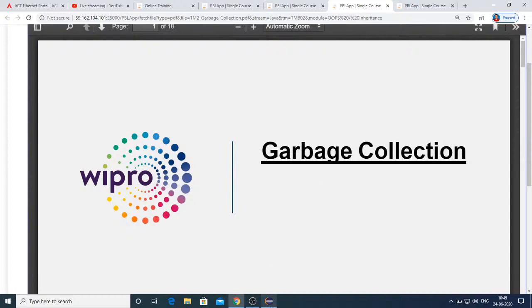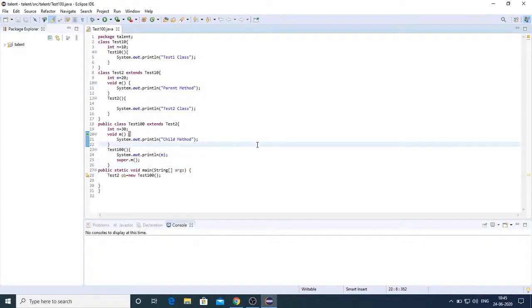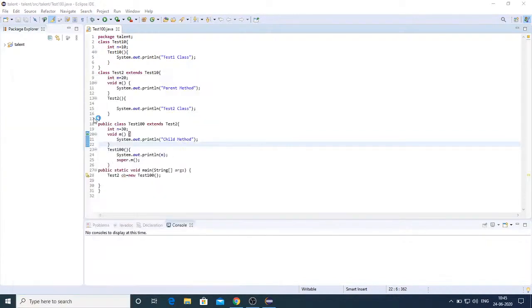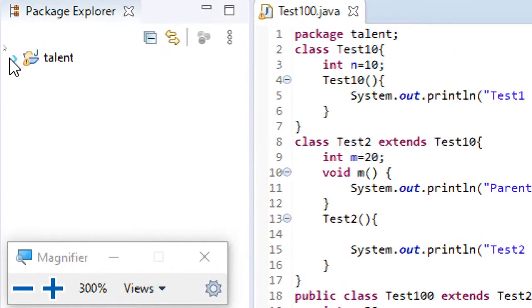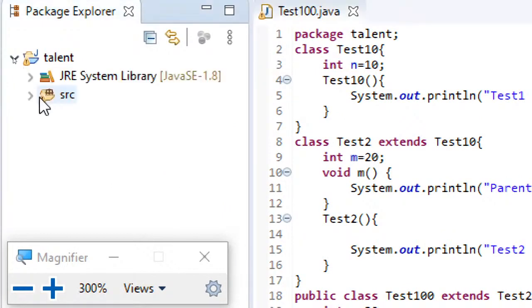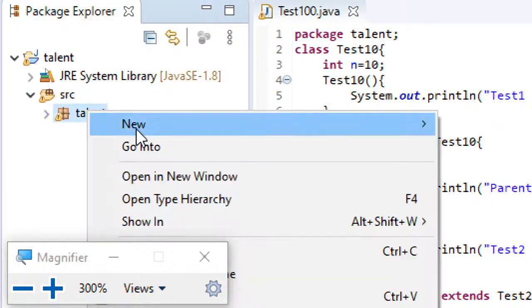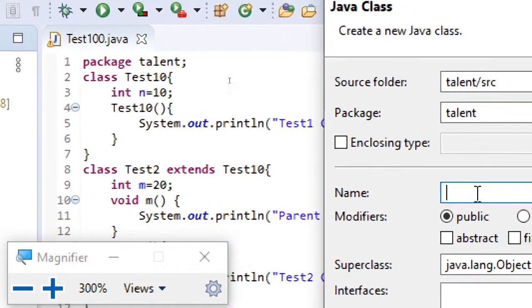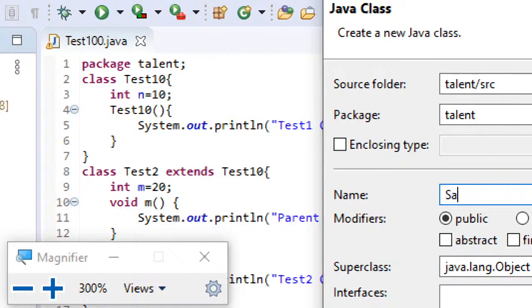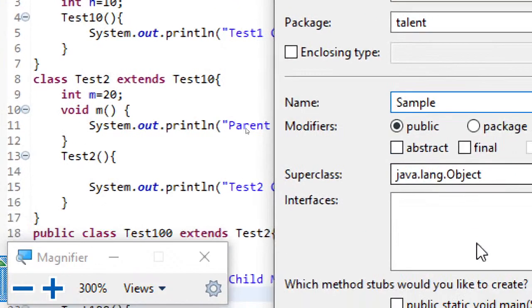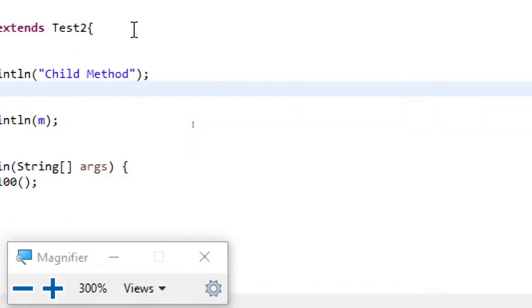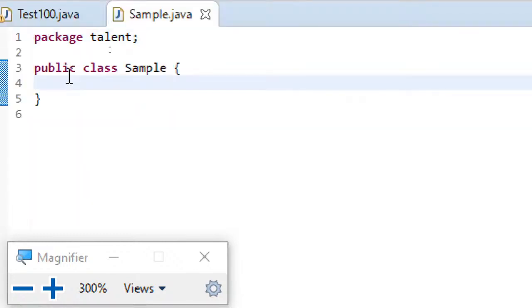Now let me open my Eclipse and let us understand from a small piece of code. Now let me create a new program for this. New, class, and let me use the name Sample, and then let me click on finish. Now a Sample class is created.